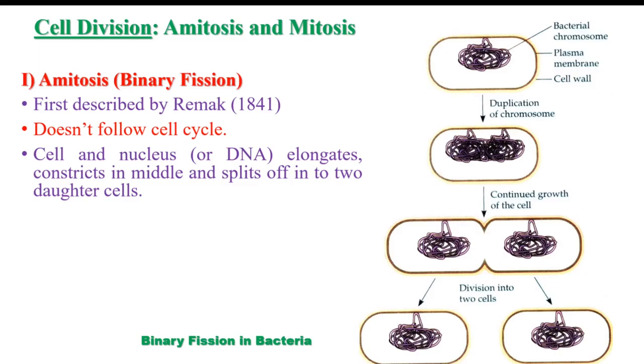So it is just a very simple bifurcation of the cell. One cell divides into two cells without much complexity. Now this occurs, as I told you, in bacteria, amoeba, yeast and a few other organisms. Now let's come to the typical cell cycle which is followed in the higher organisms and in mitosis.